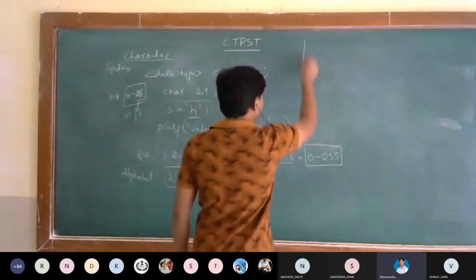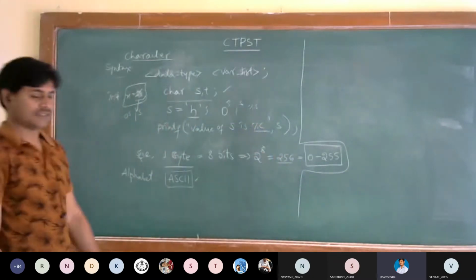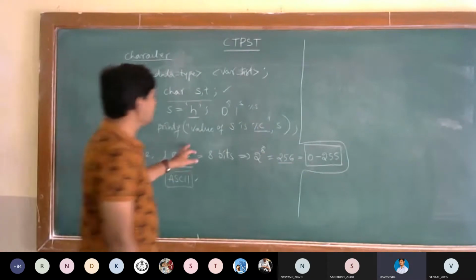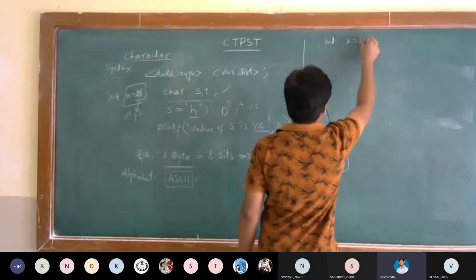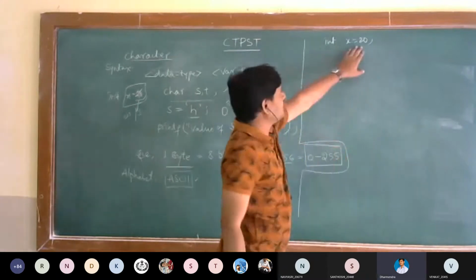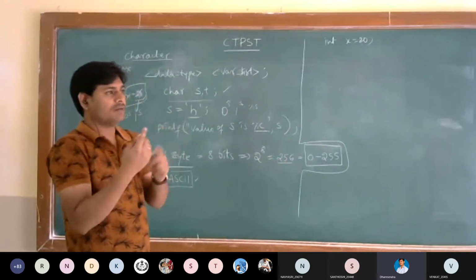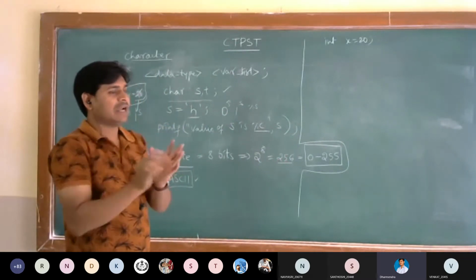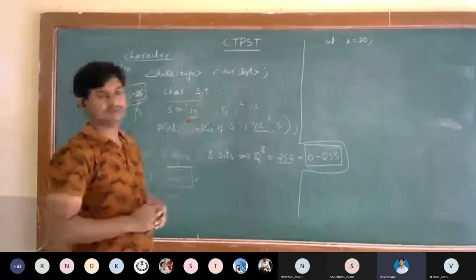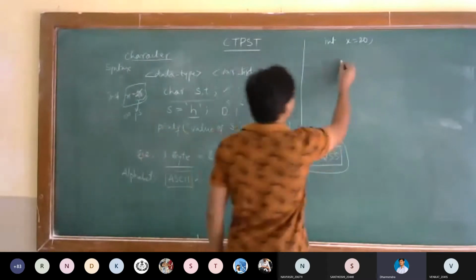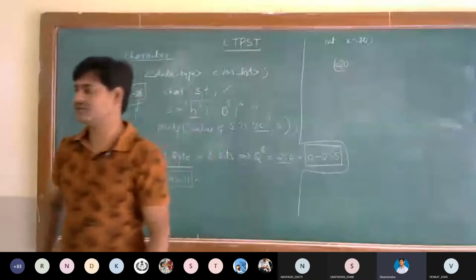Before going to the ASCII code, which is very important, for example, in the X I'm having the value 20. Whenever I'm giving this 20 as input, during compilation and execution that should be converted, and the processor will process and print it. How can the processor understand that it is 20? While it is taking, this will be converted into binary language.